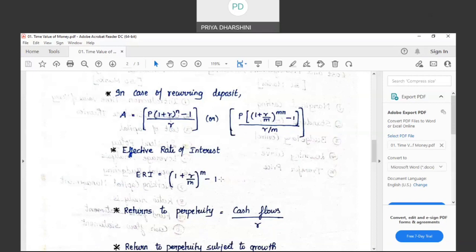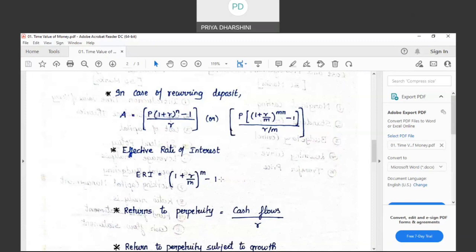How am I going to find this effective rate of interest? This is the formula. I told you the logic. First 6 months it is 5,000. The remaining 6 months it is 5,250. So total 10,250, so it is 10.25%. This is the logic. I can find it straight away also by substituting in the formula. How much was the interest rate? 10%. How many times did I compound in a year? Twice, because it was half yearly.